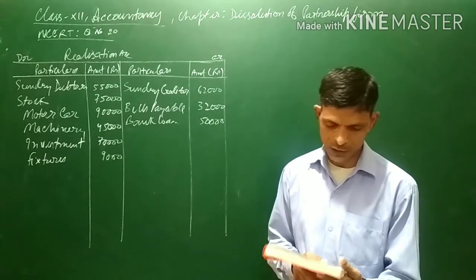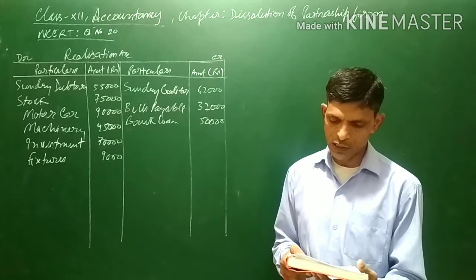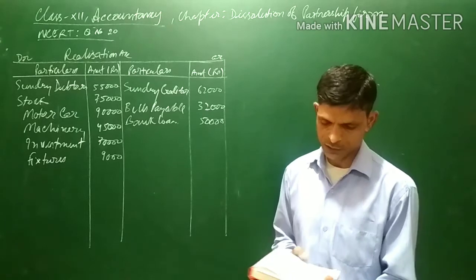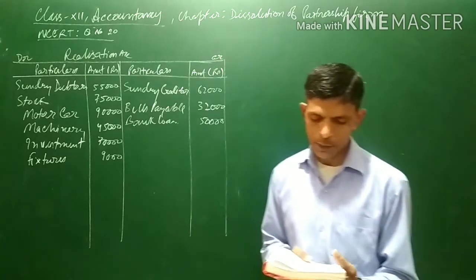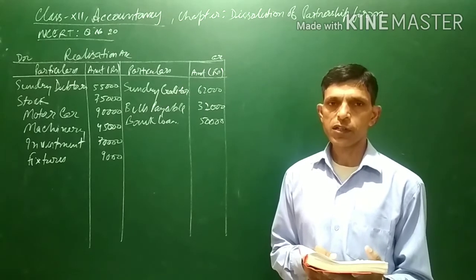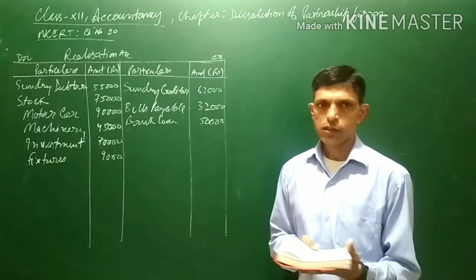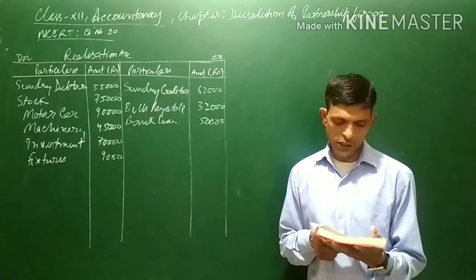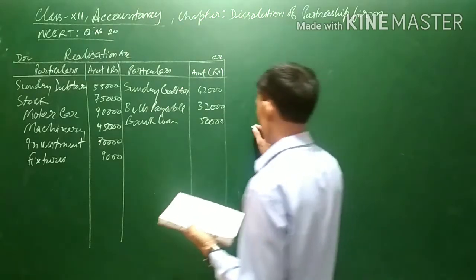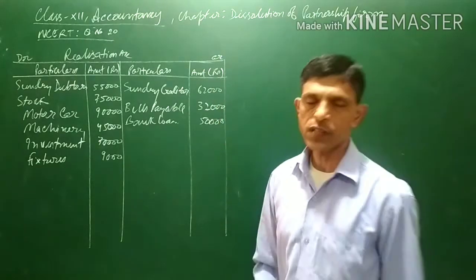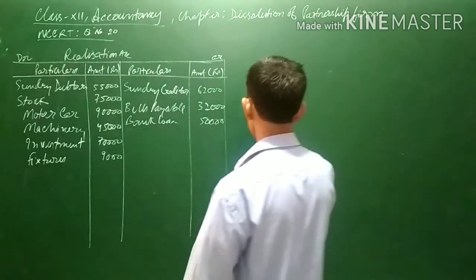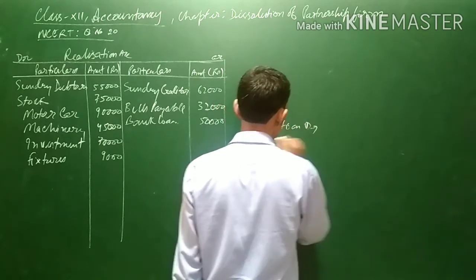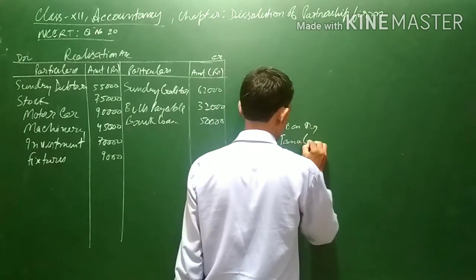Now the adjustment given: on the above date, the firm is dissolved and the following agreement is made. Tanu agrees to pay the bank loan and took away sundry debtors. Whenever a partner takes a liability, bank loan is a liability, he will be given credit for the liability which he has undertaken. For this, realization account is debited and partner's capital account will be credited. Tanu's capital account will be credited.